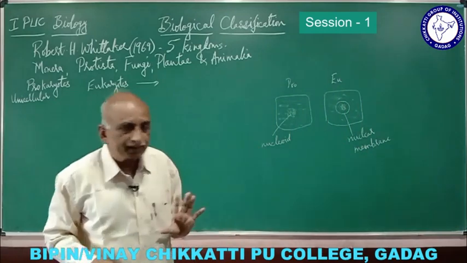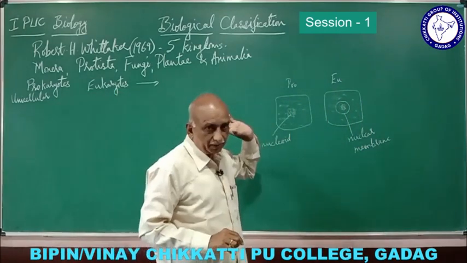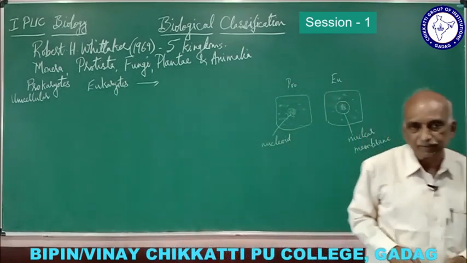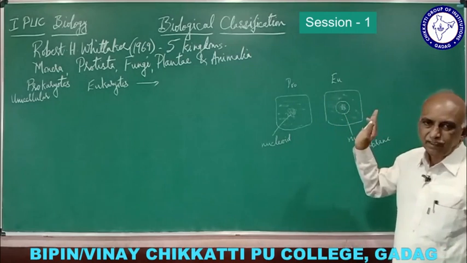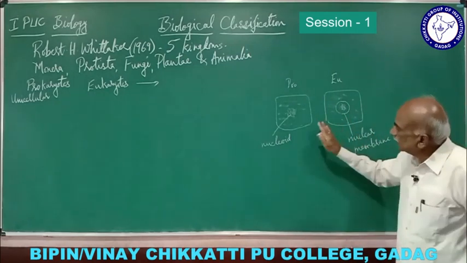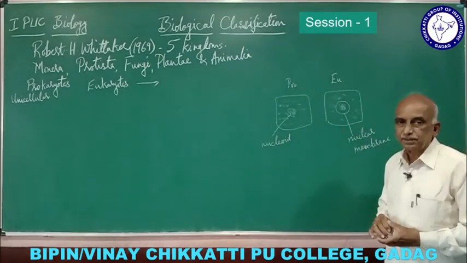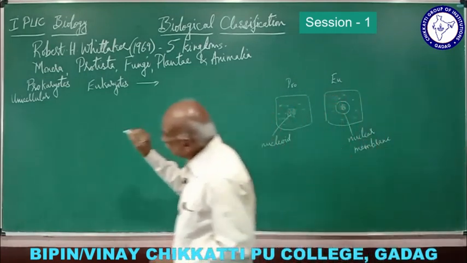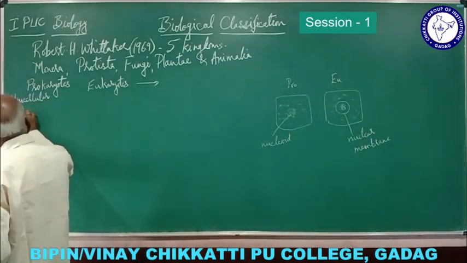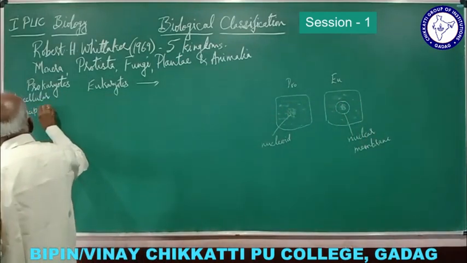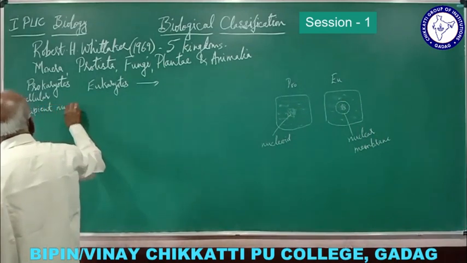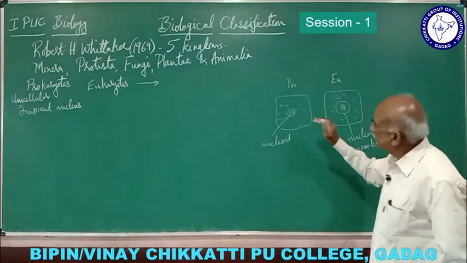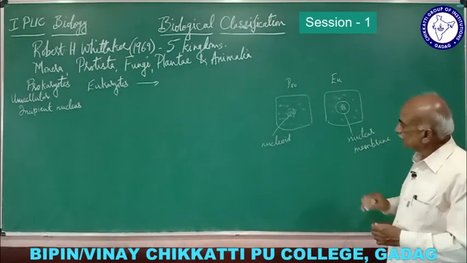So any prokaryote cell you take will have an indefinite, incipient nucleus. Any eukaryote you observe will have a definite nucleus, whatever the shape of the cell may be. And in addition to this, there are also other differences between prokaryote and eukaryote. Prokaryotes have an incipient nucleus. This is the main character of this. Here all these have a definite nucleus. And now the other characters.